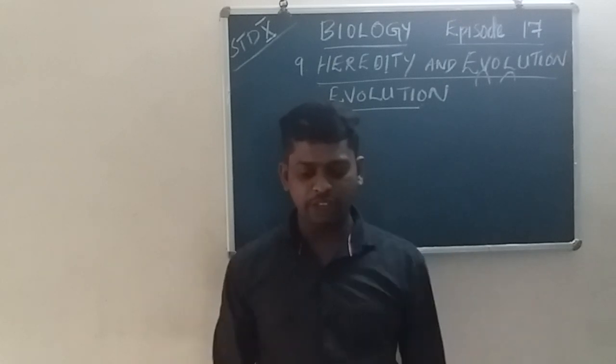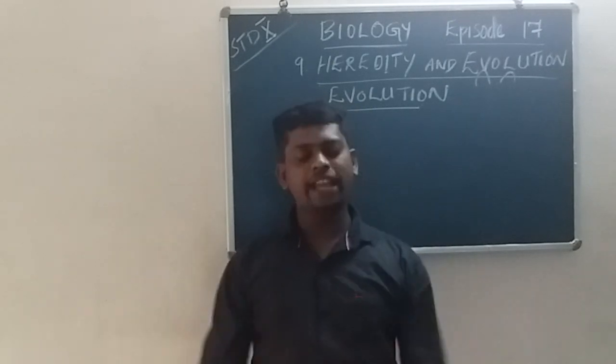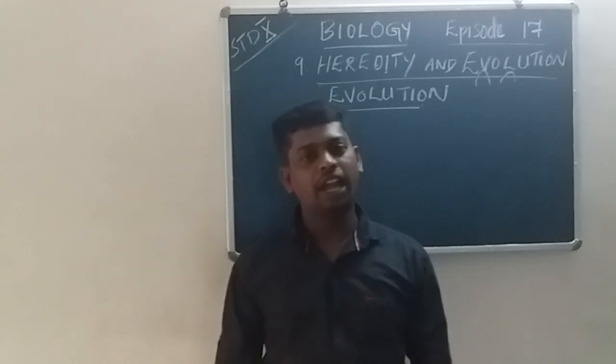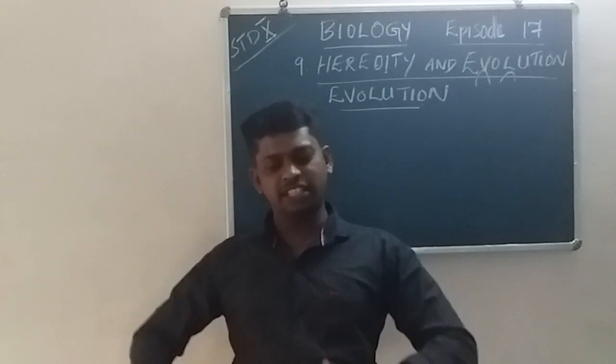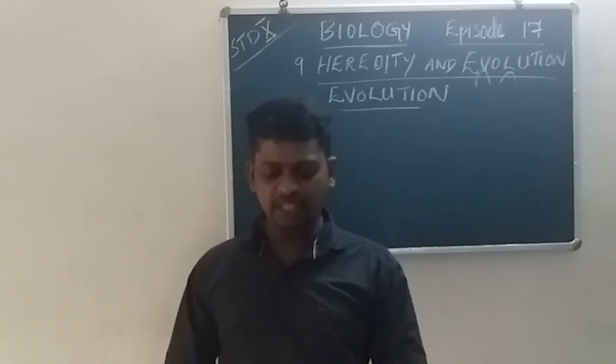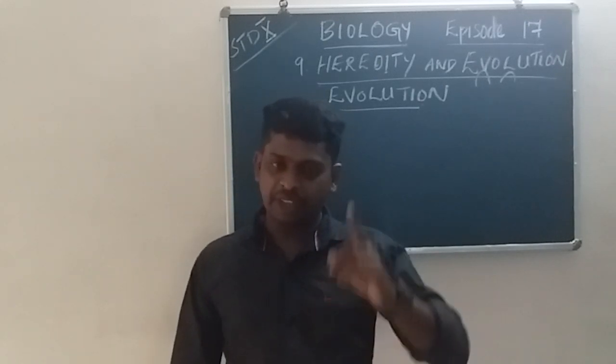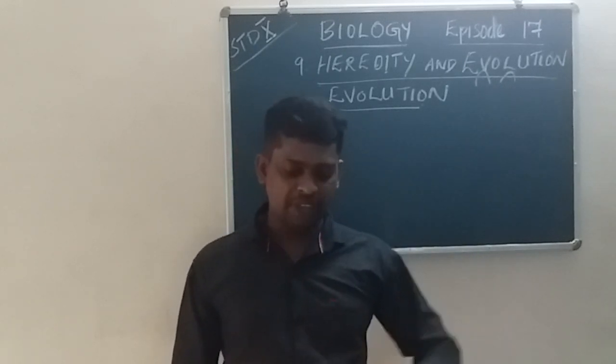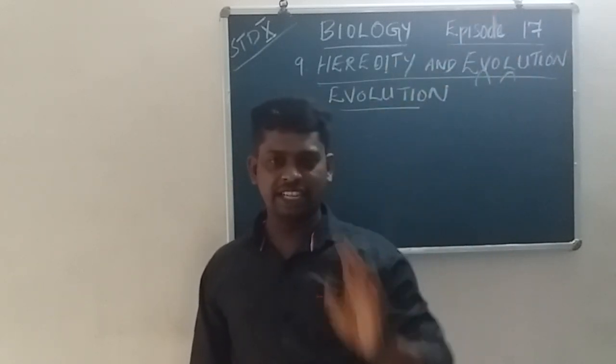So, the main topics of evolution are acquired and inherited trait speciation. The second one is evolution and classification, and evolution by stages.